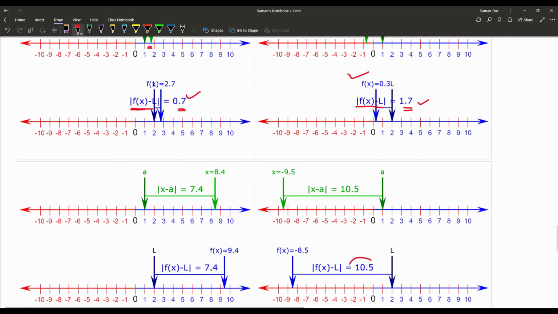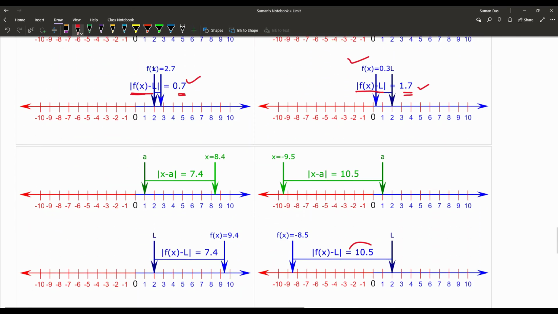Let's check with another two values. When x is equal to 8.4, the modulus of x minus a is equal to 7.4. Here the modulus of f(x) minus L is equal to 7.4. So that means when the value of modulus x minus a increases, that value also increases.